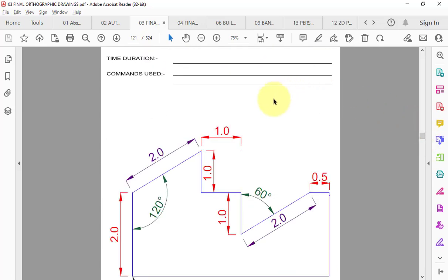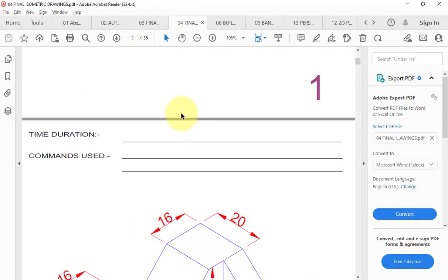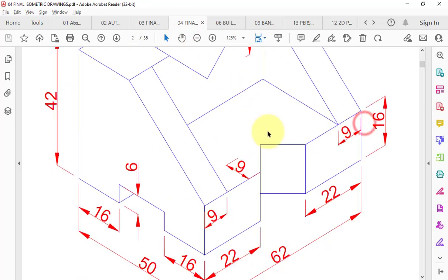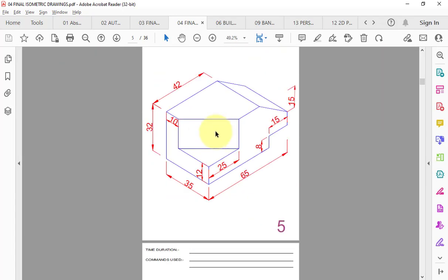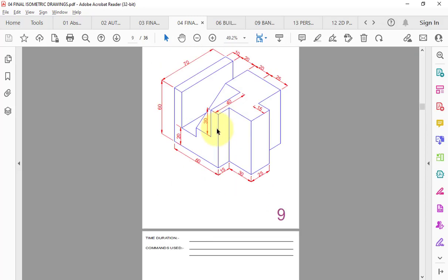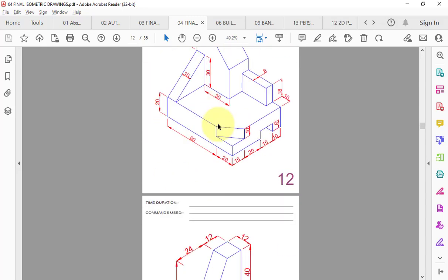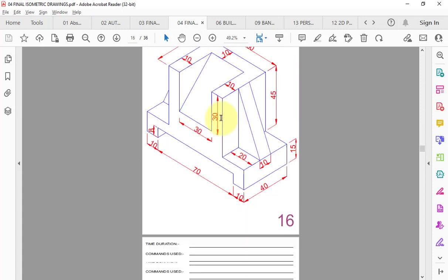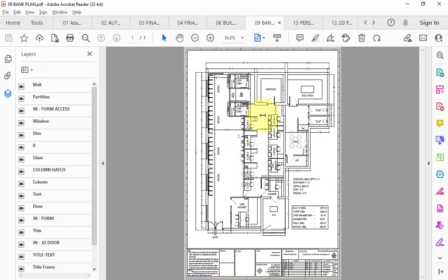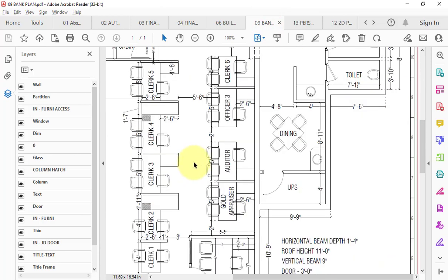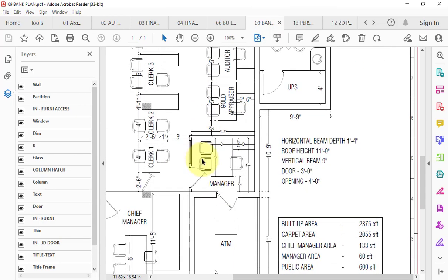I have not limited it only up to this point, but also included isometric drawing, which is very important from the mechanical point of view as well as the civil engineering point of view, right? So this is one isometric drawing. These are all the isometric drawings which we will cover. Then we will also start how to draw the building plan in AutoCAD, and this is one very complex AutoCAD 2D plan.